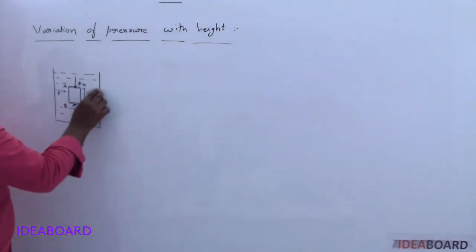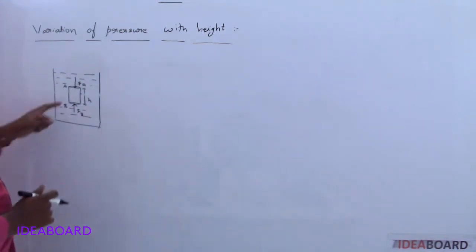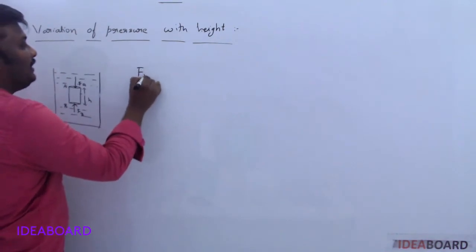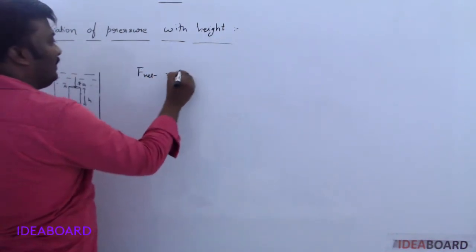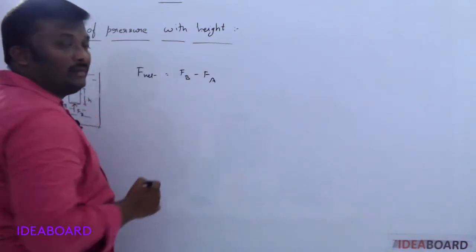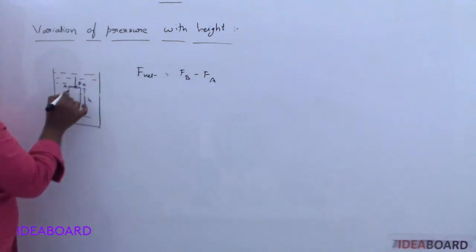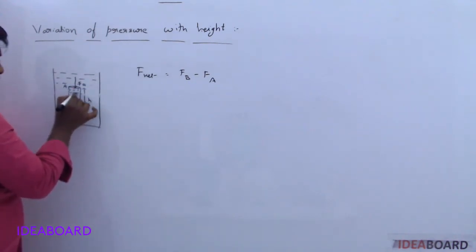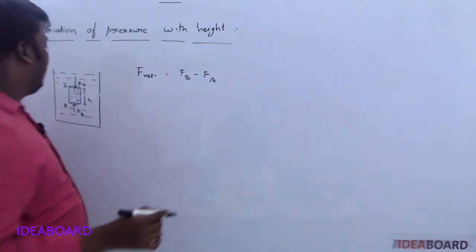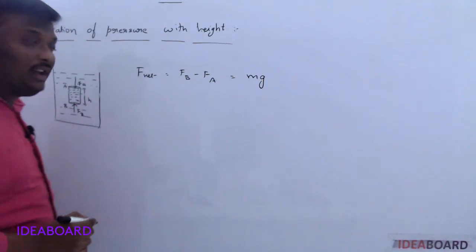Now here FA is acting downward, here FB is acting upward. So net force is now equal to FB minus FA. According to the formula, this cylinder consisting of some liquid has some weight, and that weight should be equal to mg.